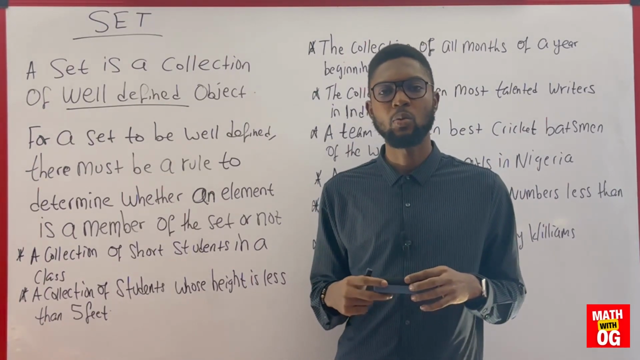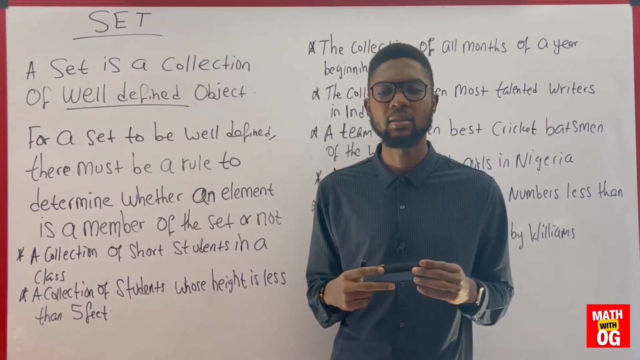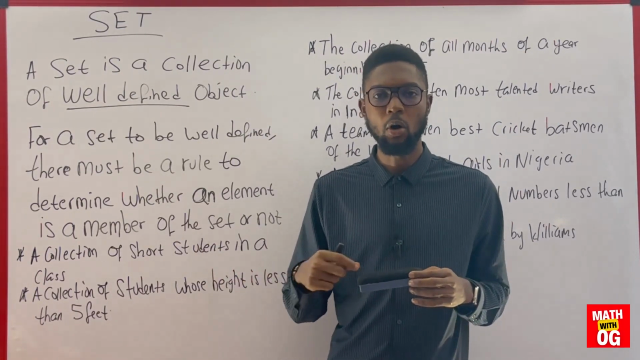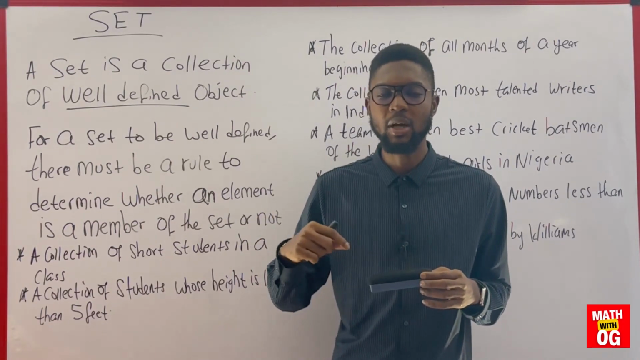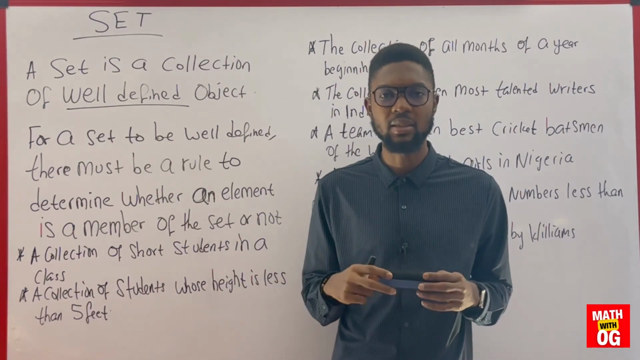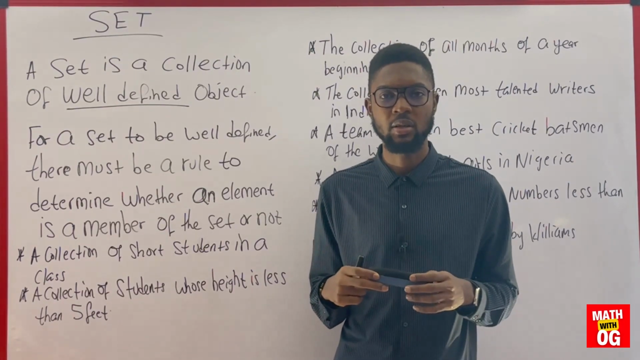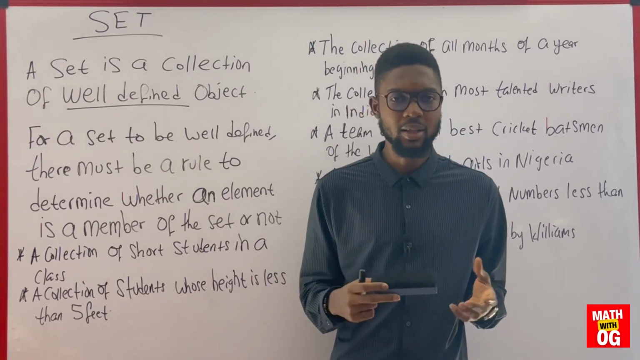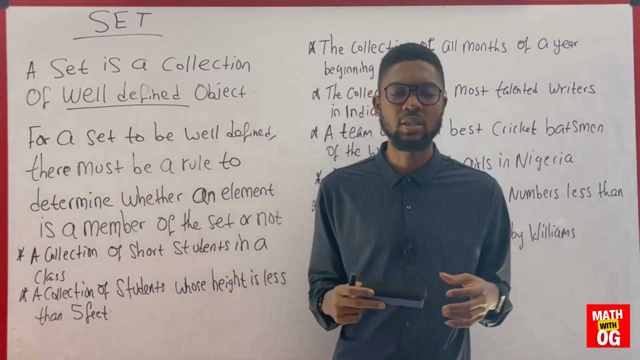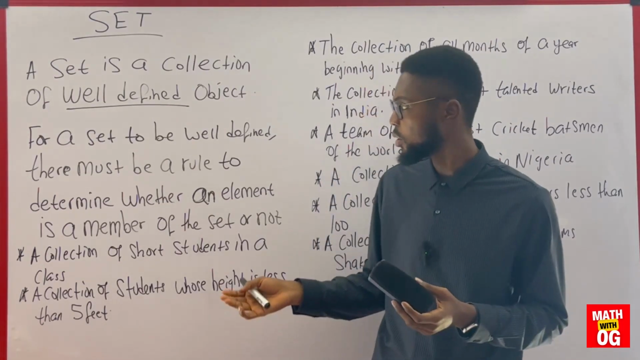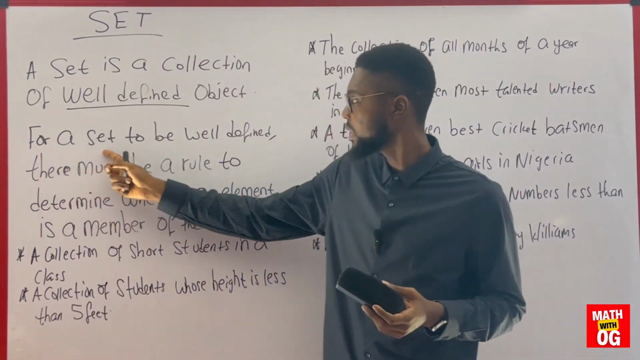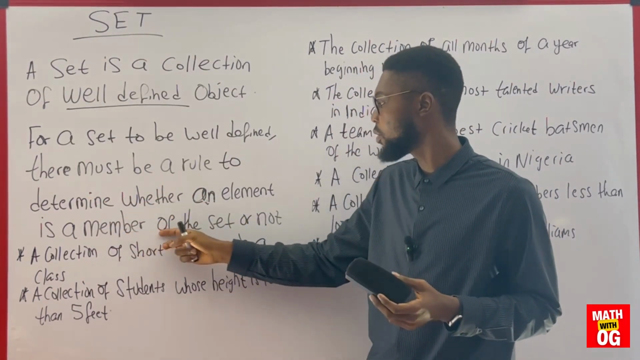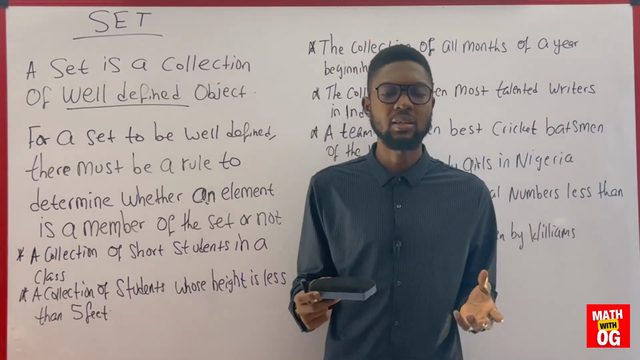In mathematics, when there is no rule to decide whether an element is part of the set, or a person is part of the set, or an animal is part of the set, we don't consider that to be a set. So I can boldly tell you that a set of rich people is not considered a set in mathematics, because for a set to be well defined, there must be a rule to determine whether an element is a member of the set or not. It's as simple as that.